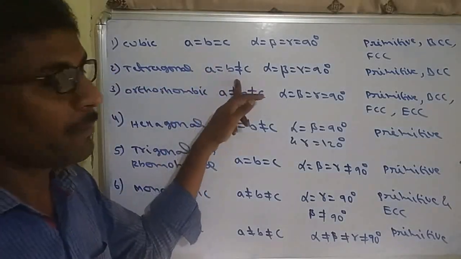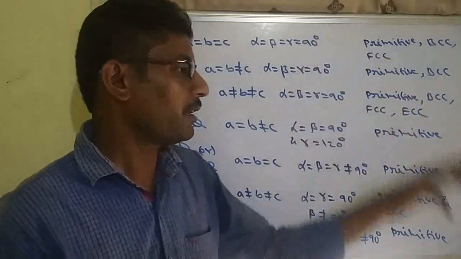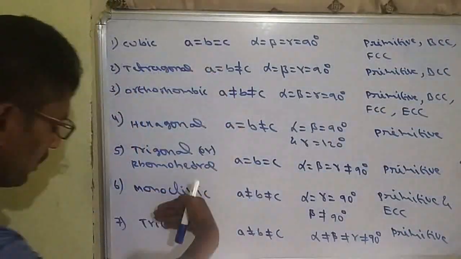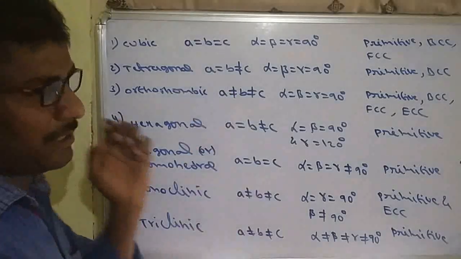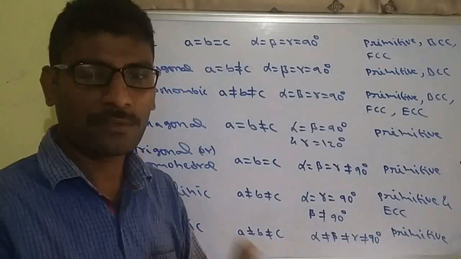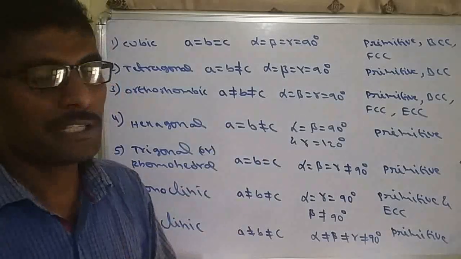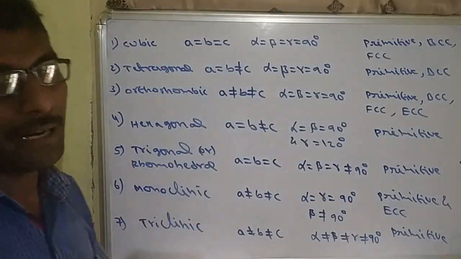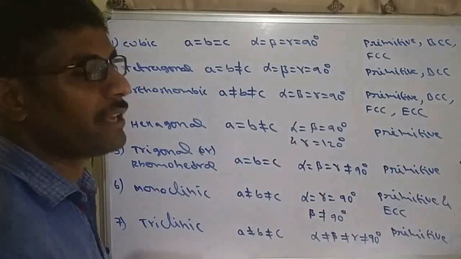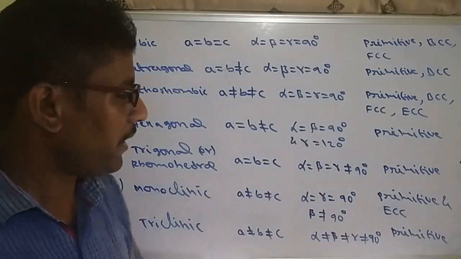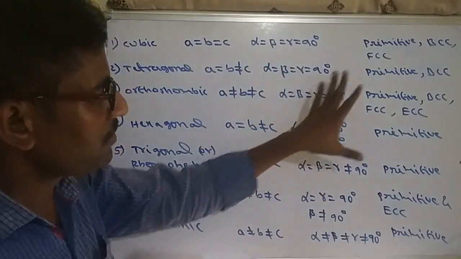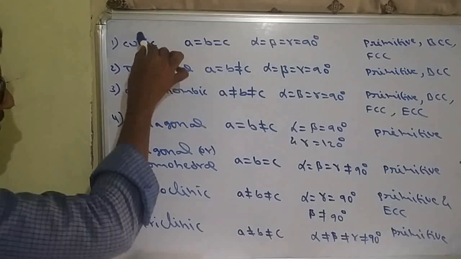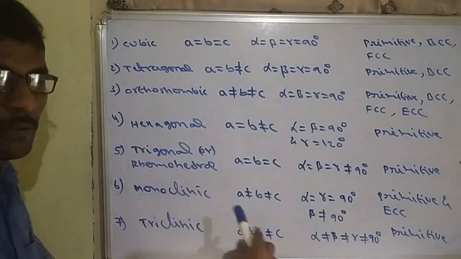Similarly, tetragonal: a equal to b, but b is not equal to c. Angles are 90 degrees. Possibilities are primitive and BCC. Like that, total 7 types are there. So this table is also important. Sometimes they will ask what the parameters are for this type of unit cell. So only 7 types, we just have to practice this. Some examples are also there, but examples are not required. Just these parameter values are important. So these are the 7 types possible based on parameters.